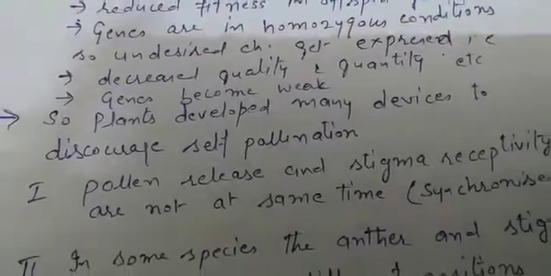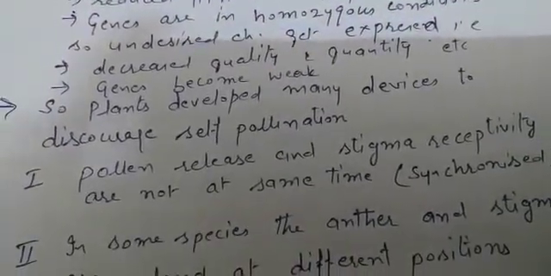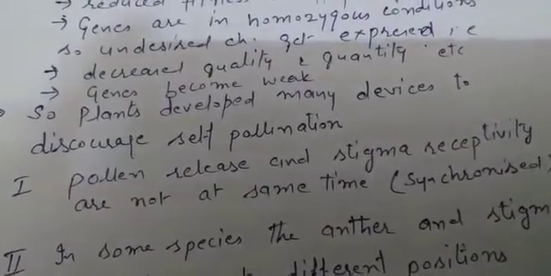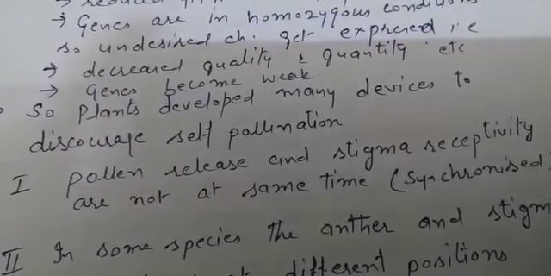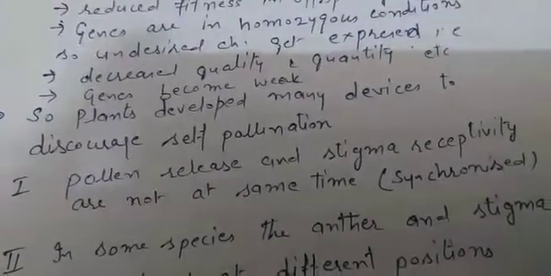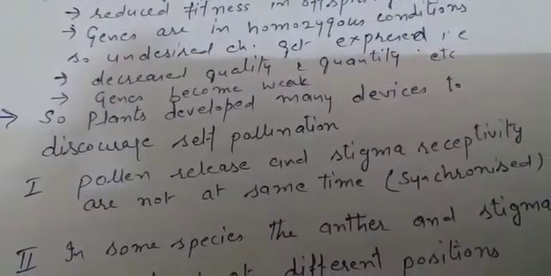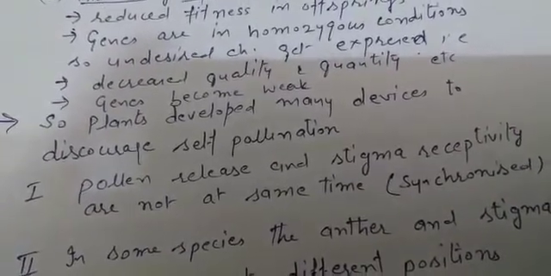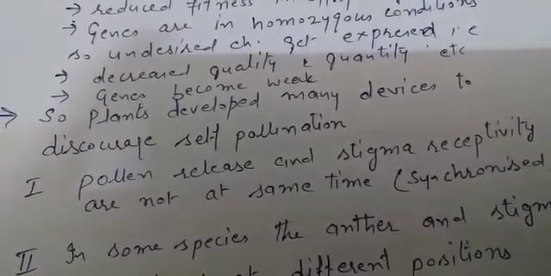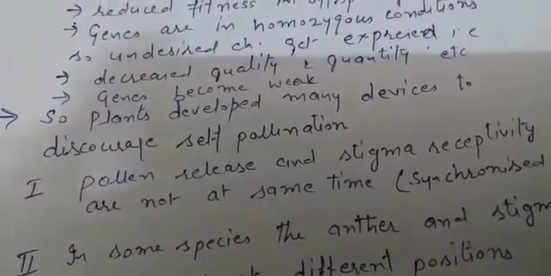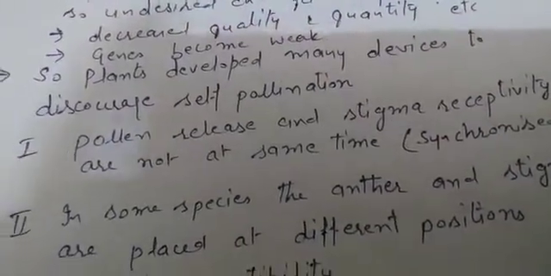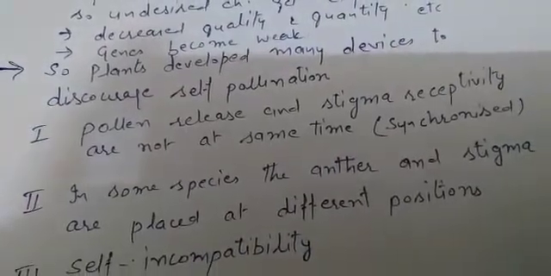Now, let's see. The first way is that pollen release and stigma receptivity are not at the same time, or you can say it is not synchronized. What is the meaning of this sentence? It means pollens are not matured at the same time as the stigma. Pollen and stigma mature at different times. Clear? They are not synchronized. The male and female parts do not mature at the same time, beta.